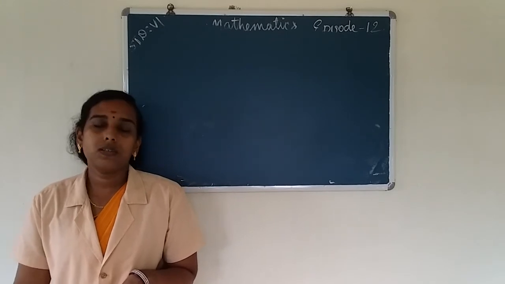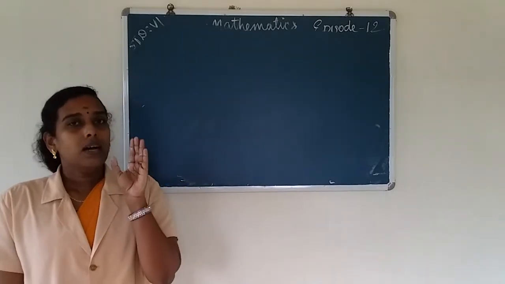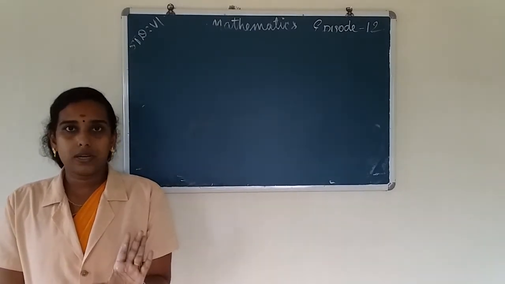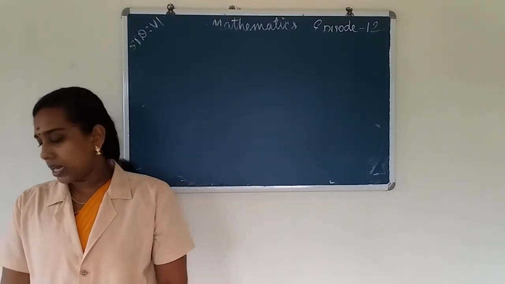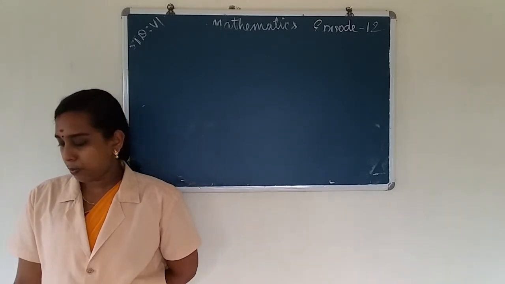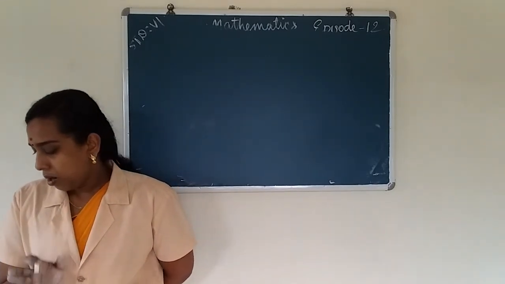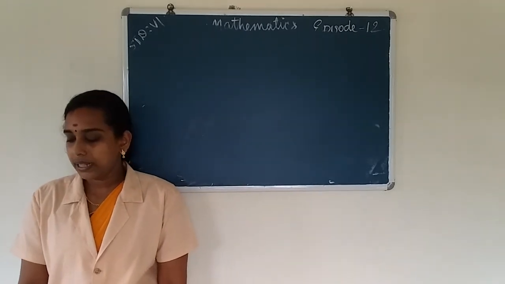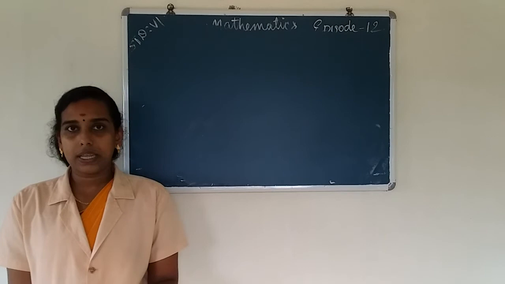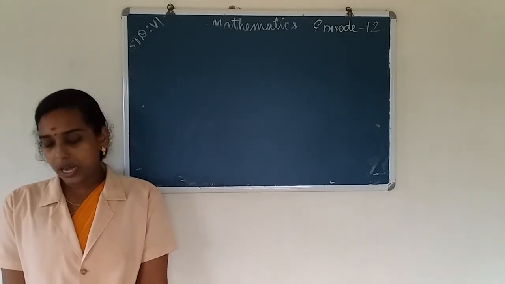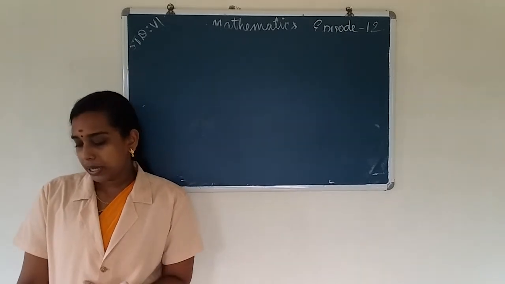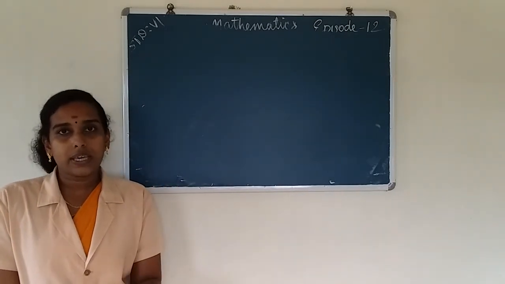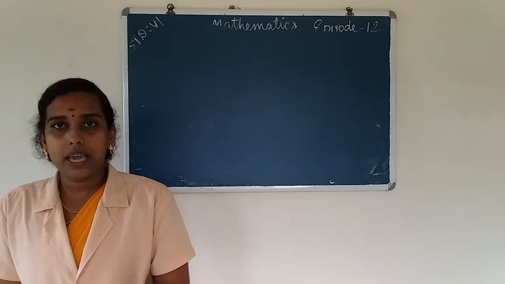First one is closure property. Closure property means we take the sum of any two whole numbers, then the answer is also a whole number. That means whole numbers are closed under addition and multiplication. And the next property is commutative property, commutativity of addition and multiplication. That means we add or multiply any two numbers in two ways, then we get the same answer, and the answer is also a whole number.